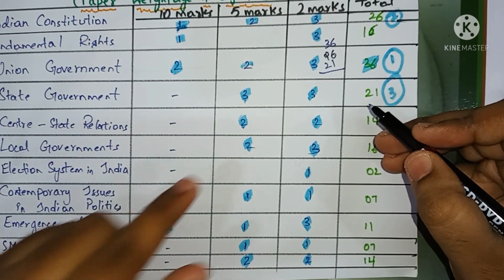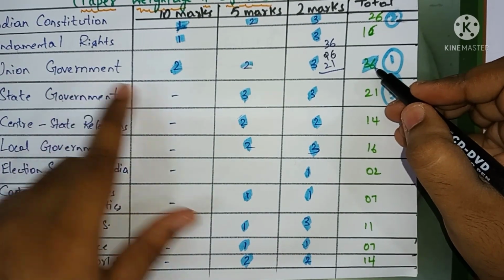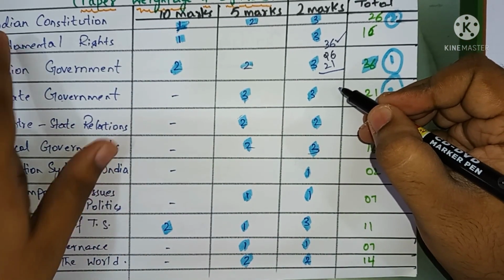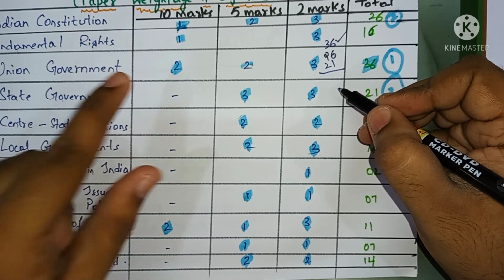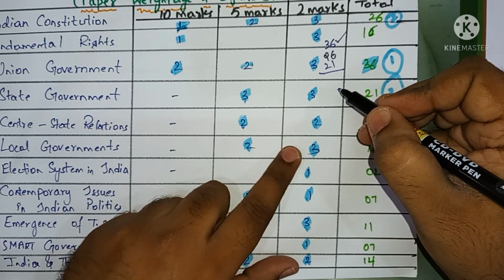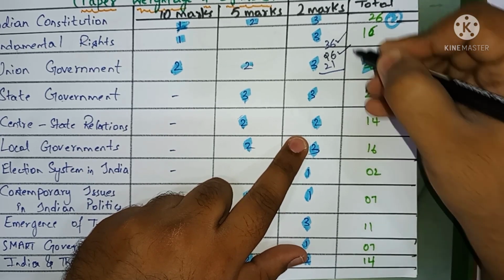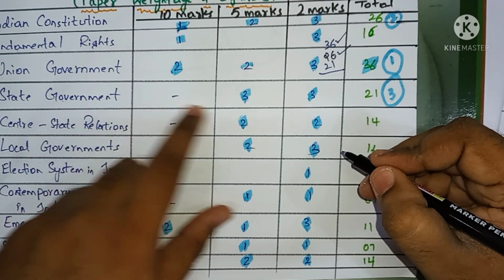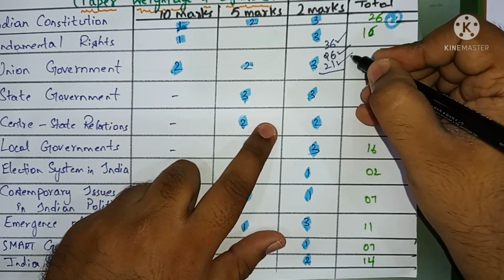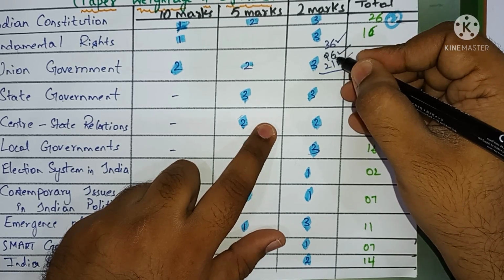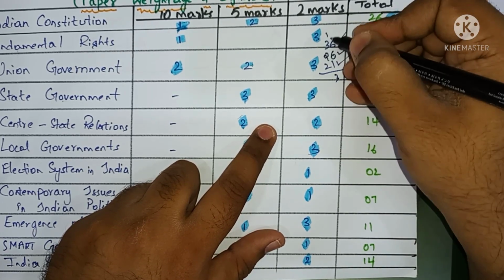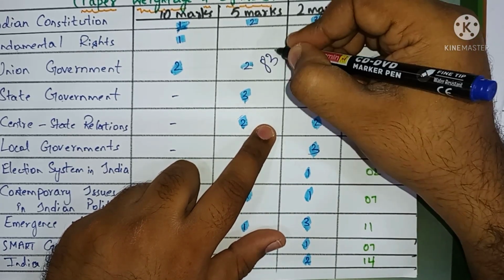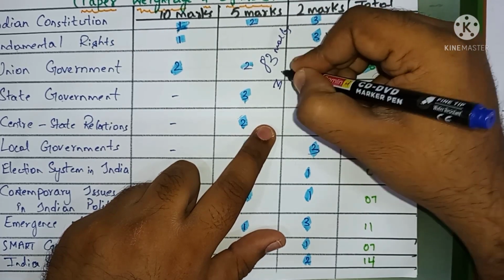Yes, students. If we completely study the third chapter, that is Union Government, we will be covering our 36 marks. Then if we study the first chapter, that is Indian Constitution, including all 10 marks, 5 marks and 2 marks questions, we will score 26 marks. And if we go to the fourth chapter, that is State Government, we are going to get 21 marks. So we are going to score 83 marks with the help of 3 chapters.